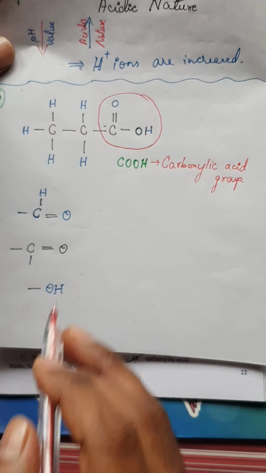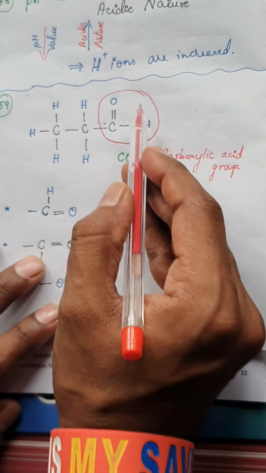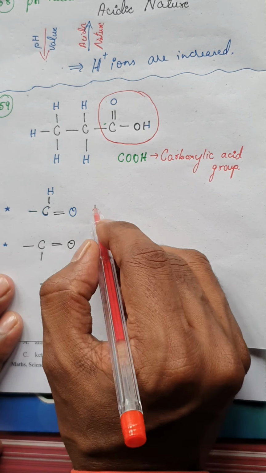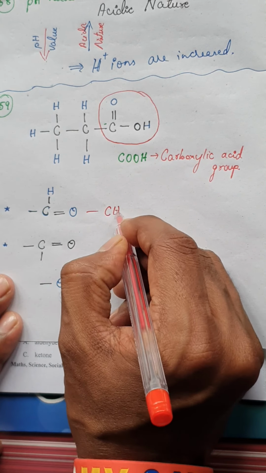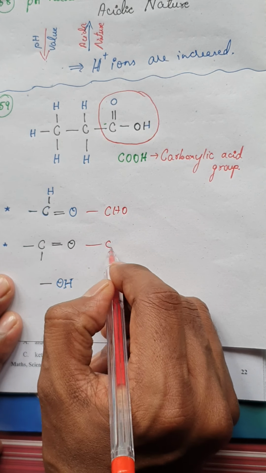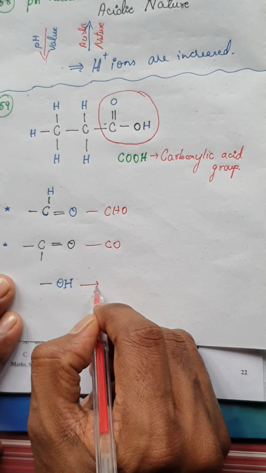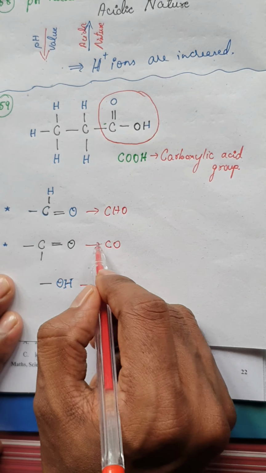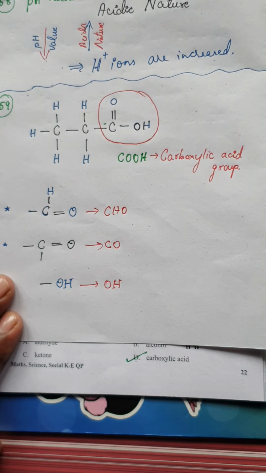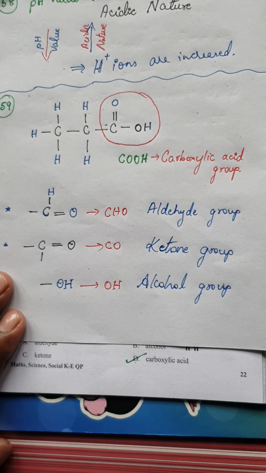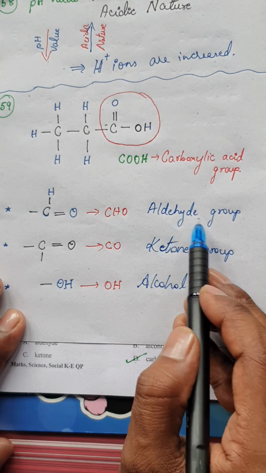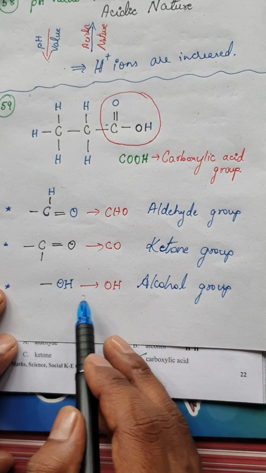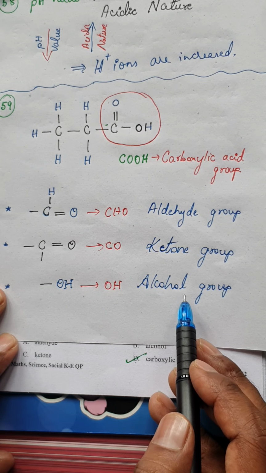So the other options are, you may have, at the end part, I'm just writing you the end part, you may have a CHO group. Are you following? Or you may have a CO group, or you may have an OH group. Now I'll give you the significance of what this means, so please note it down. The CHO indicates an aldehyde group, the CO group indicates a ketone group, the OH group indicates an alcohol group.